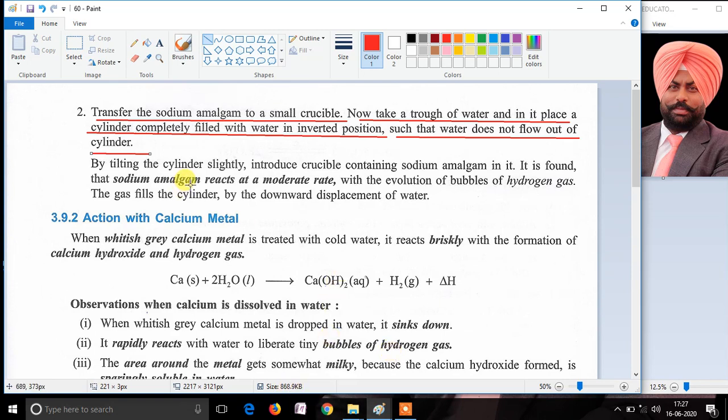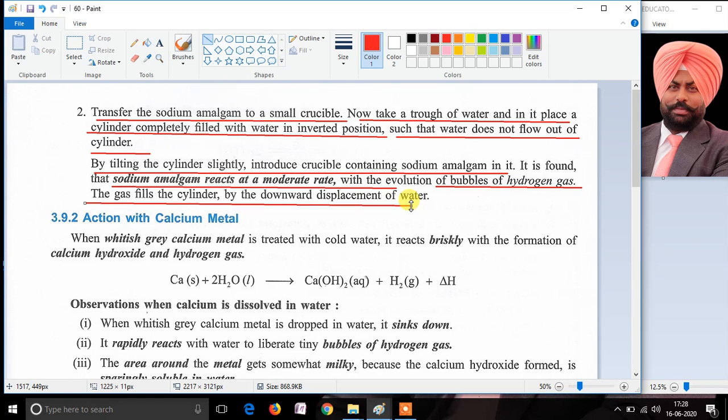Let's repeat with the help of the wordings in the book that by tilting the cylinder, we have to introduce sodium amalgam, which is in the small crucible, and the sodium amalgam will react with cold water at a moderate rate, and the bubbles of hydrogen gas are produced, and that hydrogen gas can be collected in the gas jar by the downward displacement of water.